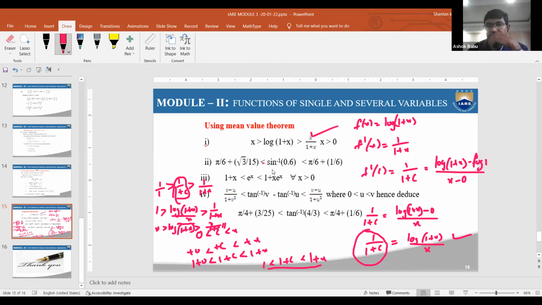Here the problem is in sin inverse, so you assume that the function is sin inverse x. And at the time of verification, what is the b value, a and b?